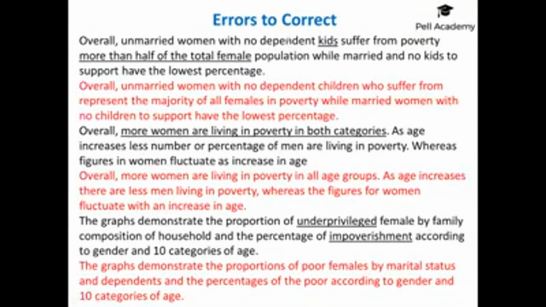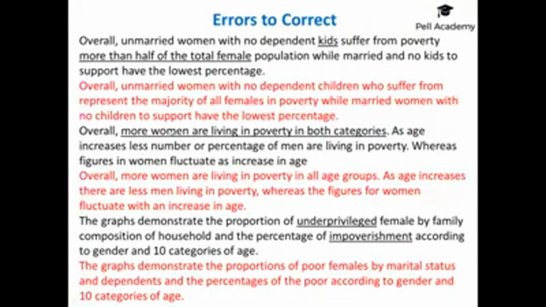The second one then, overall, more women are living in poverty in all age groups. As age increases, there are fewer men living in poverty, whereas the figures for women fluctuate with an increase in age. Okay, so that's the correction. Here, "more women are living in poverty in both categories" is just unclear. I think the person meant in both charts, but the first chart is only about women. So there are no men in the first chart, so it doesn't make sense to say that. It just wasn't clear.